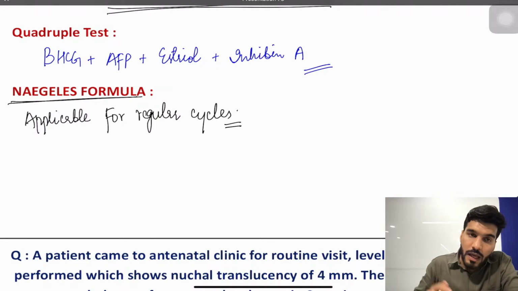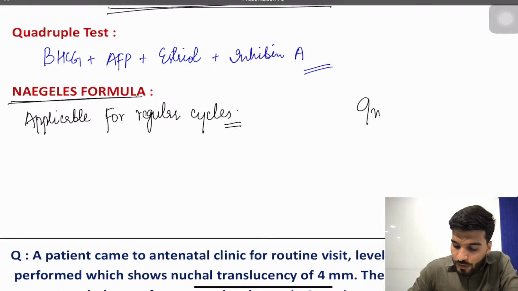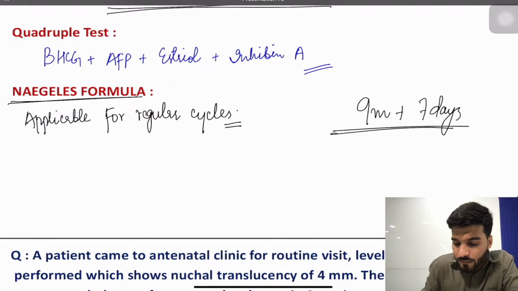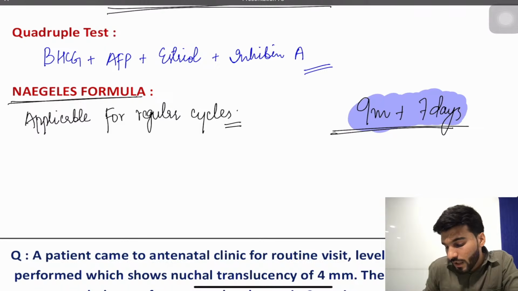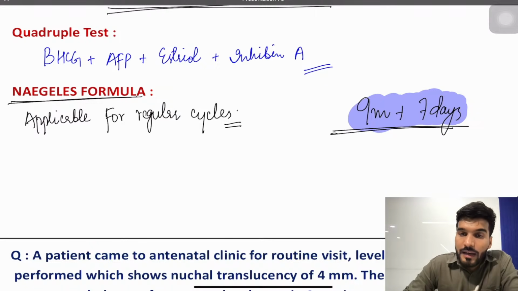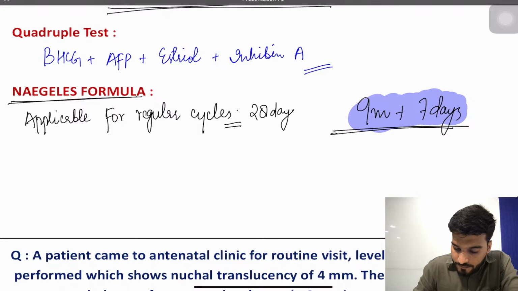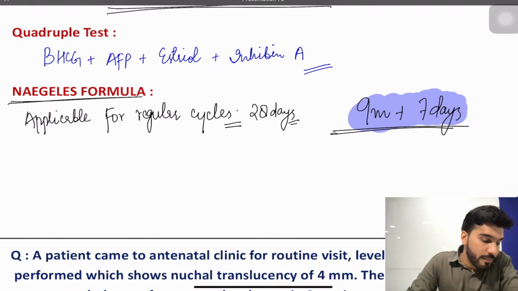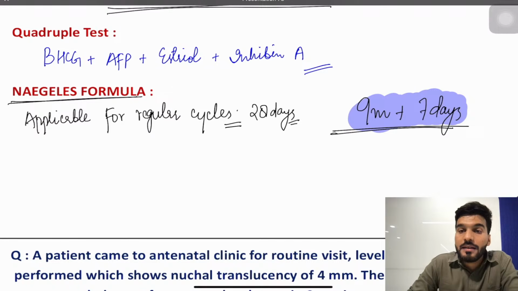Okay, now Naegele's formula: from the LMP, you have to add 9 months plus 7 days. You add these 9 months plus 7 days to the last menstrual period. LMP will be given, but it is only applicable for regular cycles, that is, 28 days. So if the question says the cycle is 29 days, the cycle is 32 days, the cycle is 25 days, can we apply this formula? Yes, you have to apply it, but with changes.